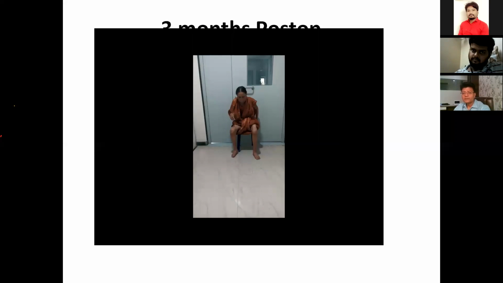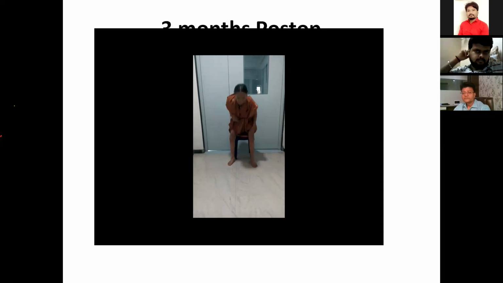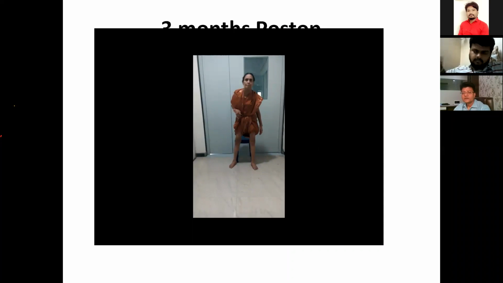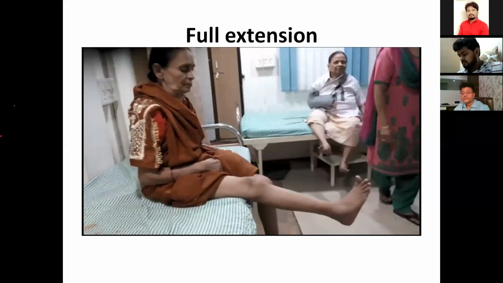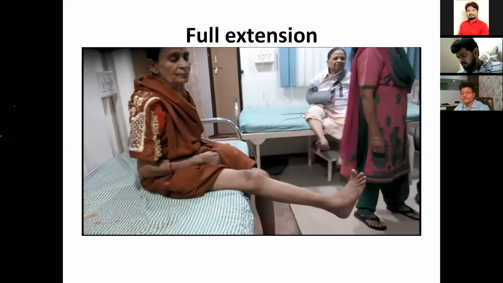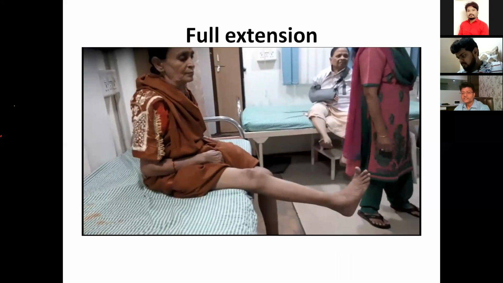This is the clinical picture of this lady. You can see the post-operative picture. She can extend her knee very comfortably, with full extension.